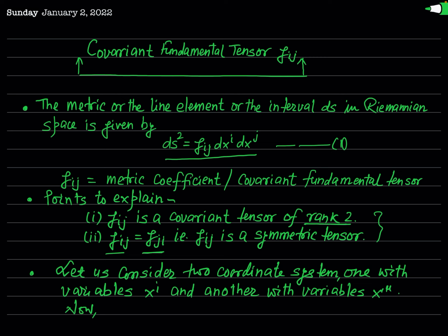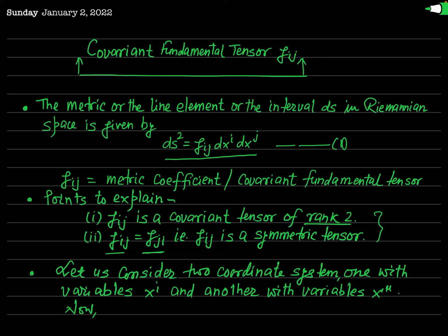So let us see first of all how we can show that this gij is a covariant tensor of rank 2. Whenever you have to show that a given tensor is of a particular rank and particular type, we actually follow the transformation law. So if you want to prove that this gij is a covariant tensor of rank 2, definitely we have to show that gij obeys the transformation law of a covariant tensor of rank 2.